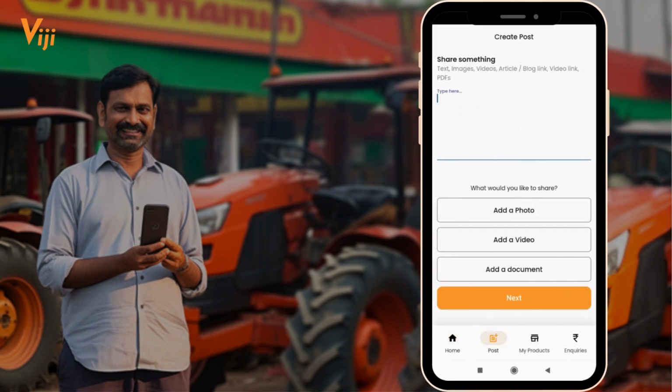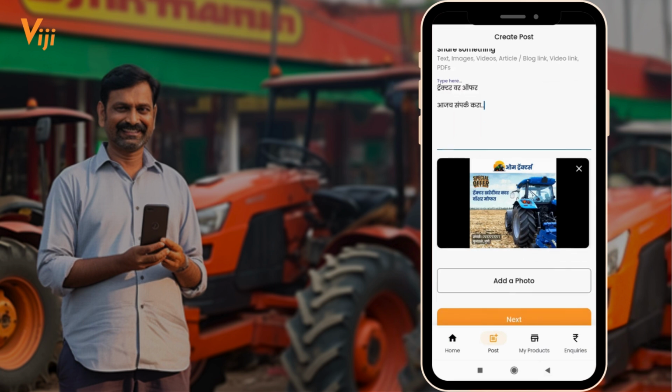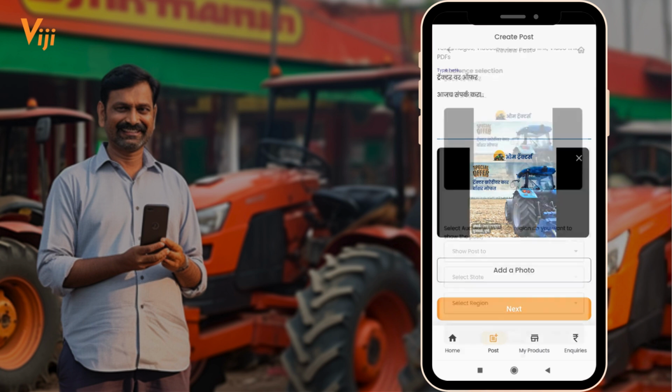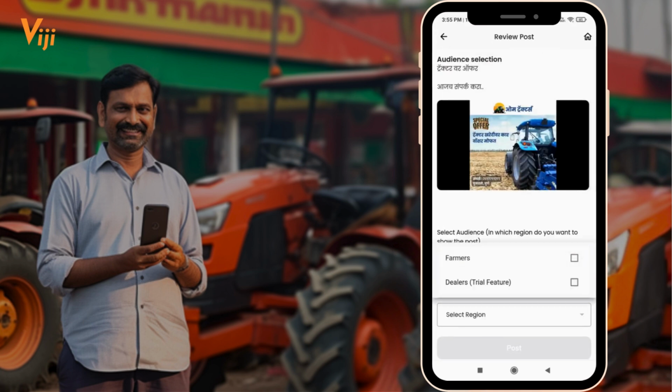We have an extraordinary feature like post, where you create post, your post will be visible to farmers on Viji Agri app. This way you can improve your marketing and generate leads.